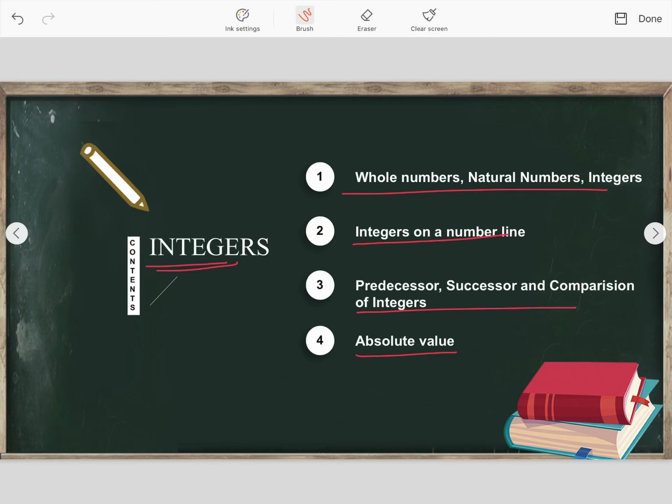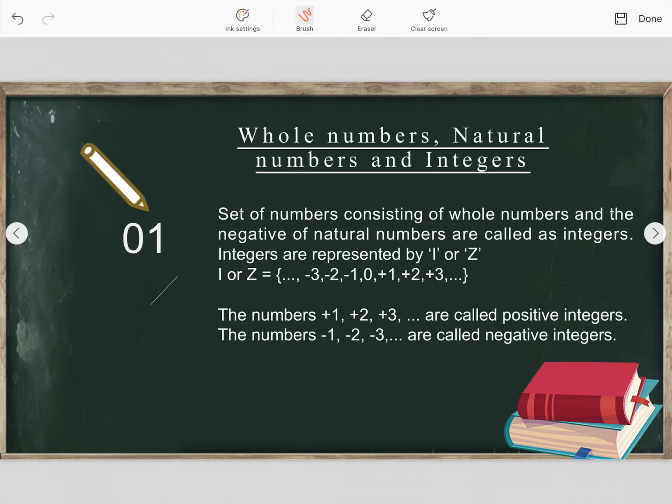What is the meaning of absolute value? Okay, so the first thing we are going to discuss is whole numbers, natural numbers and integers. See, it is very easy to study from the number line. Look here, 0 is written at the center, then positive numbers are written to the right hand side of 0 and so on, those will go on, and the negative numbers are written to the left hand side of 0.